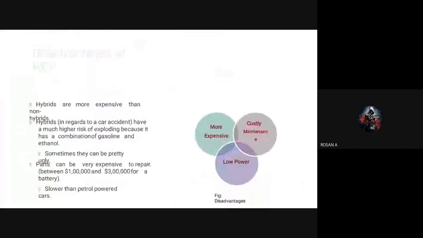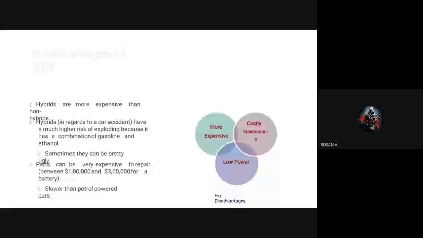But in the electrical vehicle, there are no such elements, so the advantage is that the maintenance cost will be low compared to the conventional engine. But here the costly maintenance will also be there.